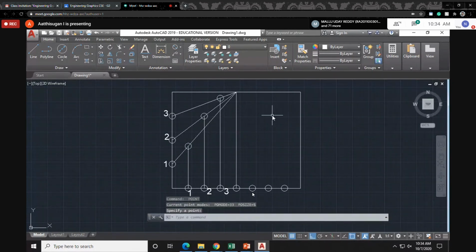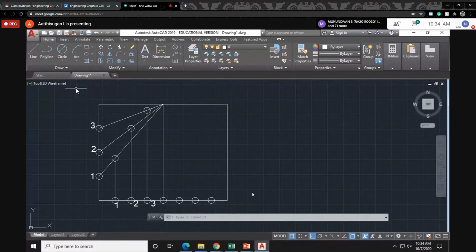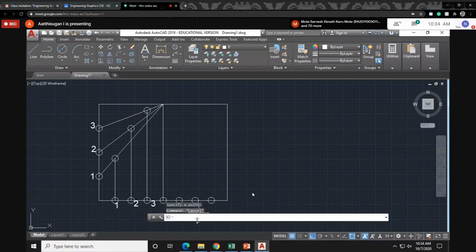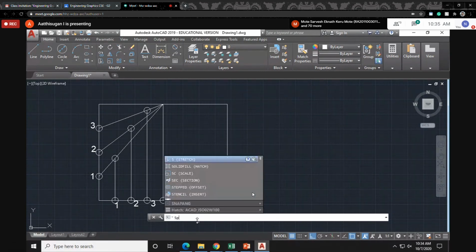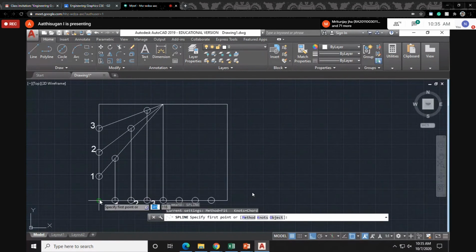Okay, correct. Next, the command is spline. Remember, spline is available from the Draw, Spline option here, or else type spline. Remember the command name is SPLINE. Draw spline. So start from here, through this point, through this point, through this point.